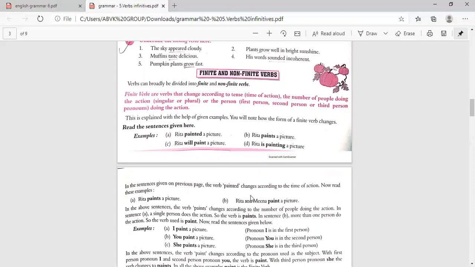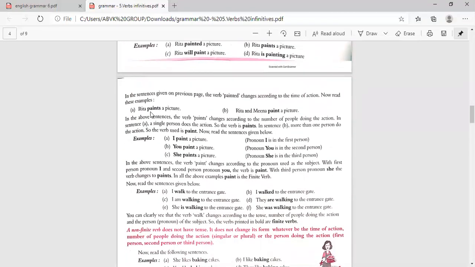Rita paints a picture is simple present. Rita will paint is simple future. Rita is painting, because ing has come immediately, you should remember continuous, and it is present tense, so present continuous. You have to find out like that.